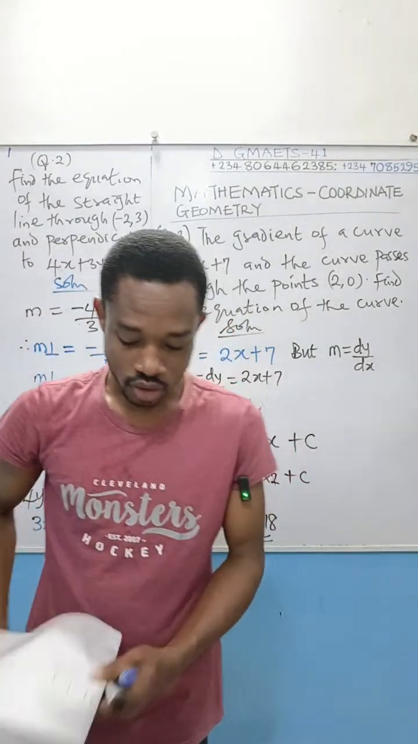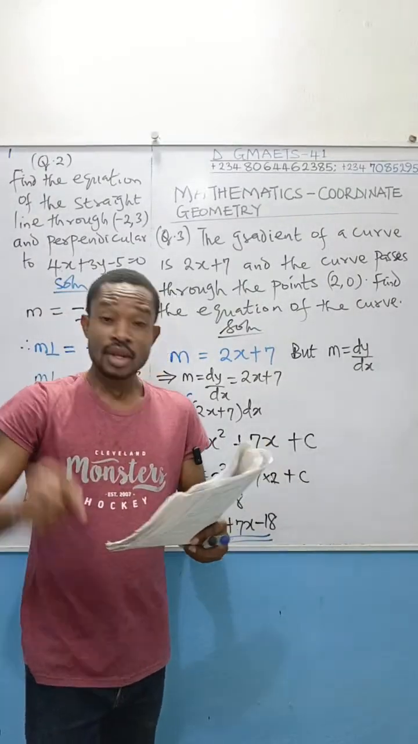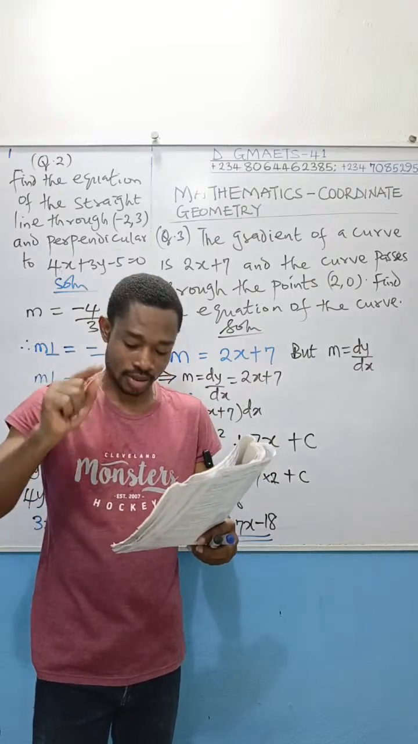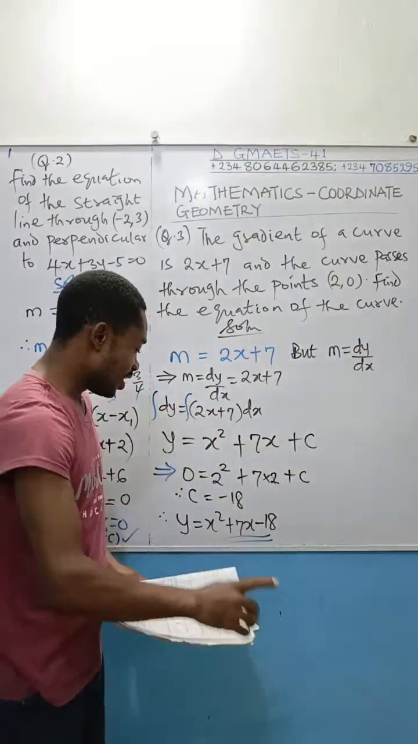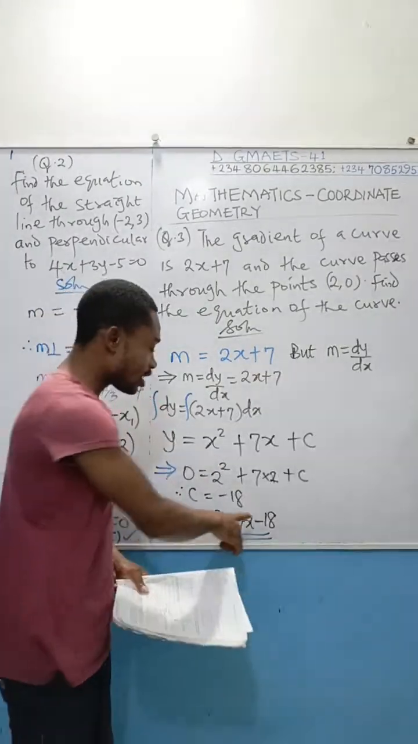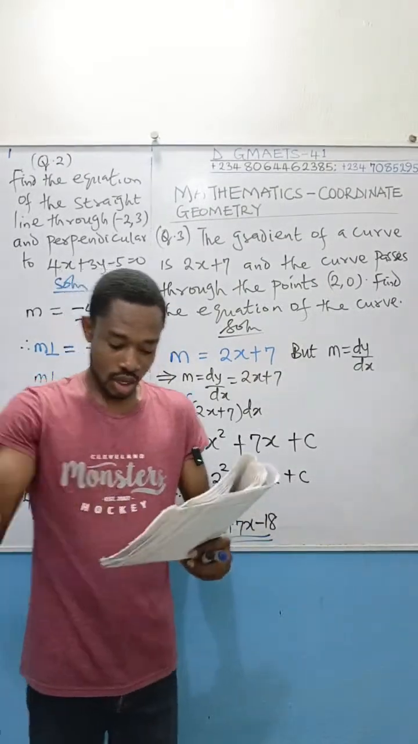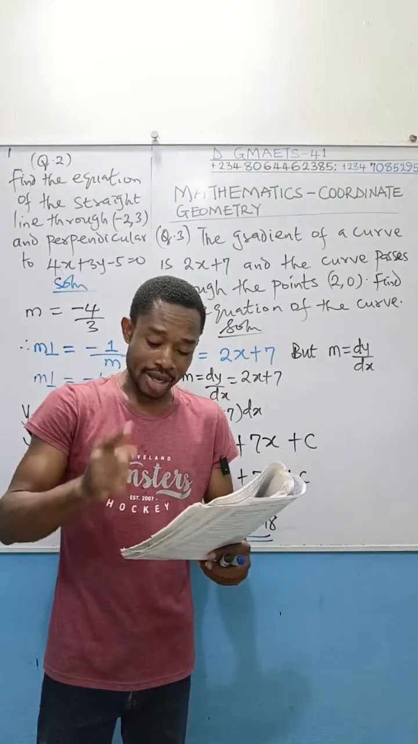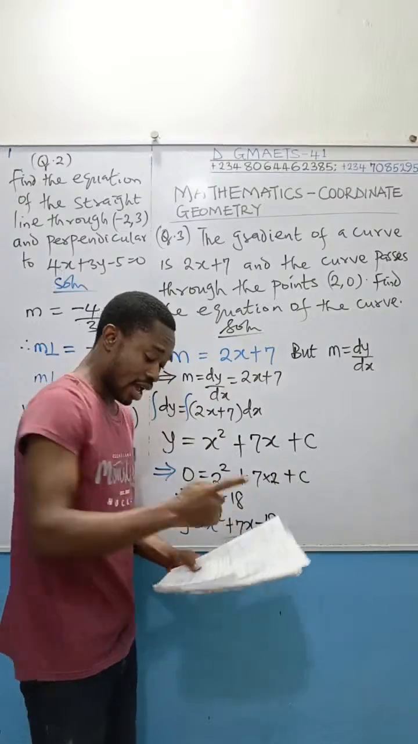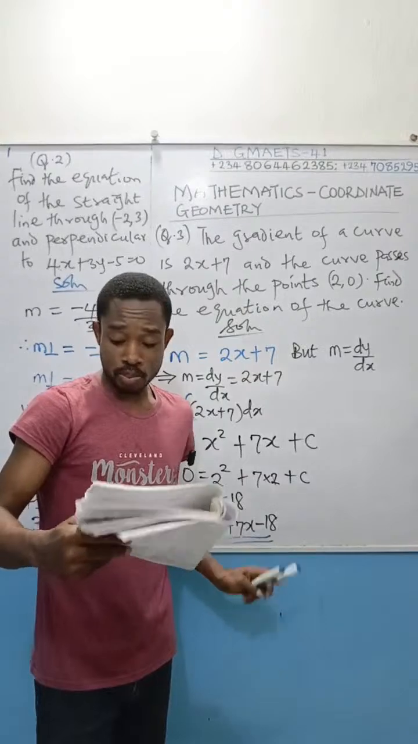Listen once again to the options as I dictate them. Option A, y equal to x squared plus 14x plus 11. Clearly, the coefficient of x is not 14, so that option is off. Again, the constant number is not 11 as we have in option A. It is minus 18. So option A is not the answer. Option B, y equal to x squared plus 7x plus 9. The constant is not 9, so B is not the answer.